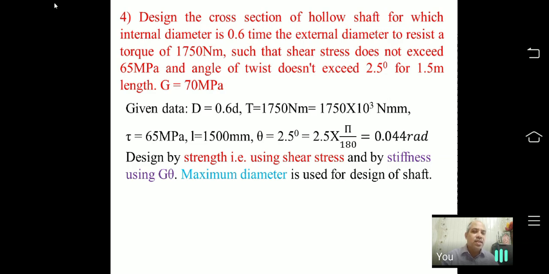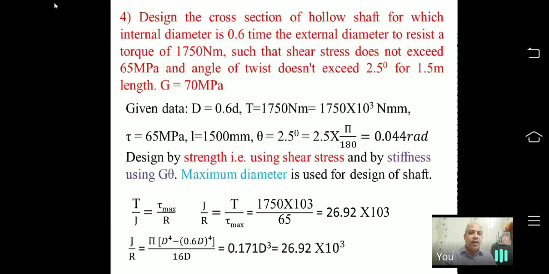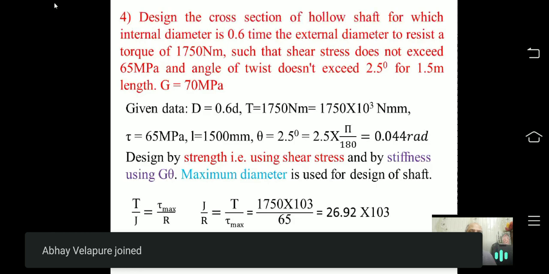Because we have seen stiffness, we have T by theta equals to GJ by L. So we are going to find values by both methods, that is by strength and by stiffness, and then by calculating both values, whichever value is maximum, that will be my diameter. So whenever we say strength, we have to take minimum, and whenever we go for cross section, we have to take the maximum value.